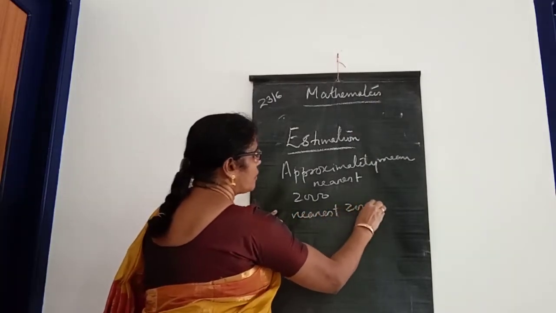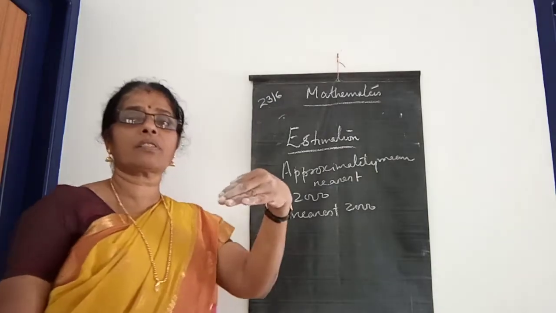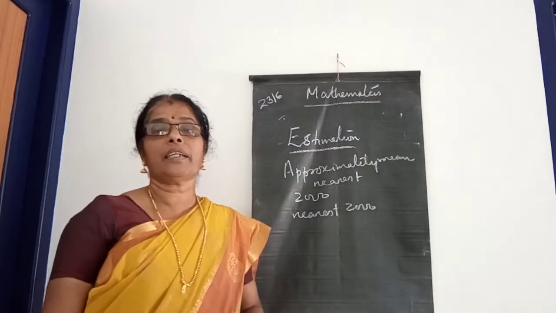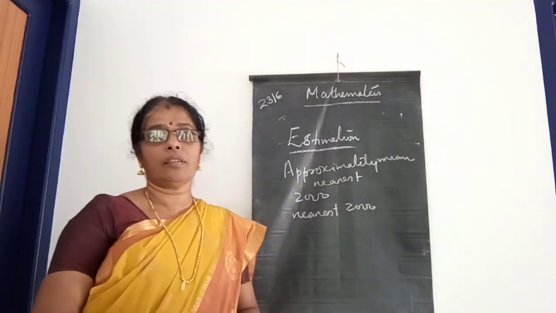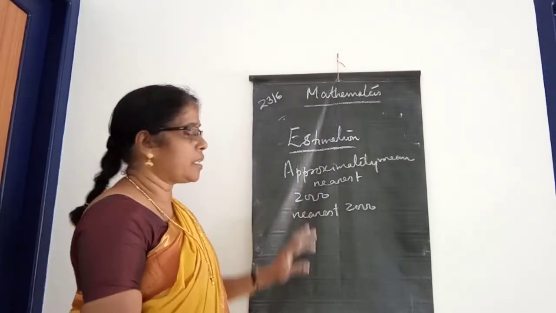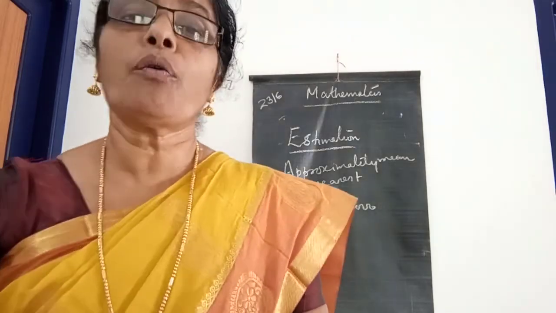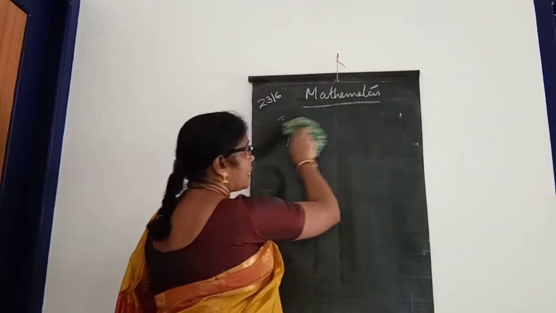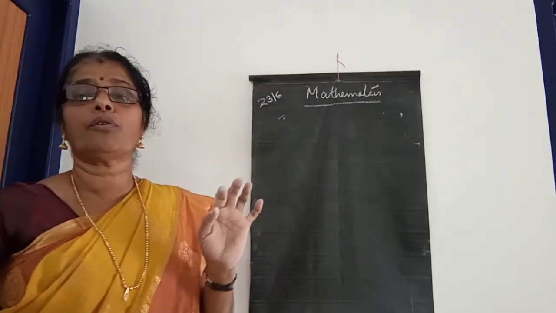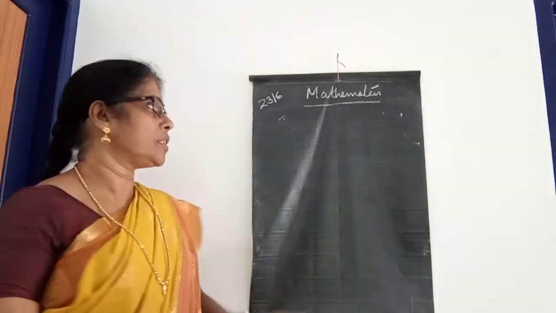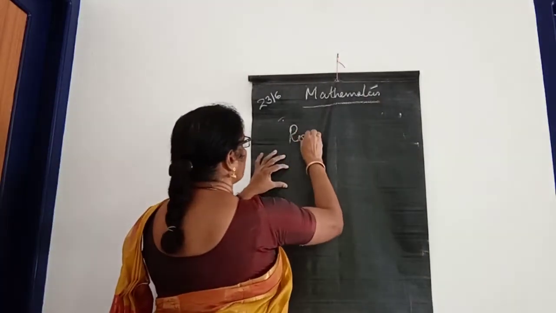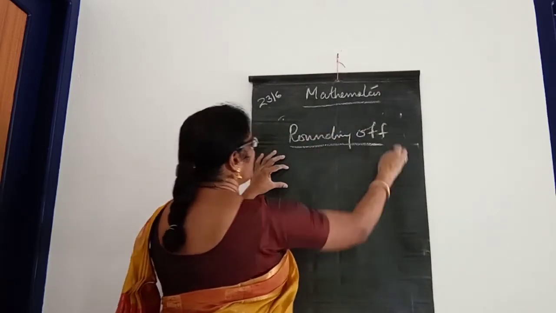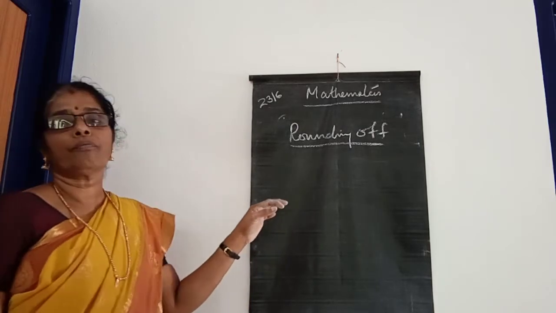Nearest to 2000 means it is below 2000 but above 1500 or 1750, not beyond 2000 approximately. So we have to do rounding of the number. If we can't say the correct estimate of that number, then we have to round off that number, children. Look here, rounding off to the nearest one.